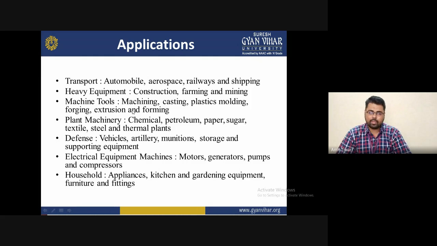Casting is also applied for making home appliances like kitchen, gardening, and furniture and fittings. All these equipments are fabricated by casting, and the applications of casting are as follows in the slide.